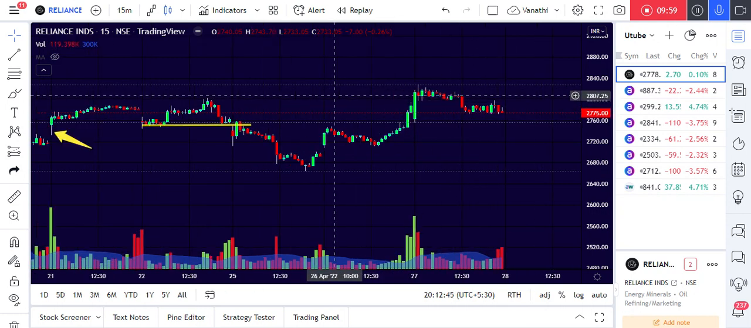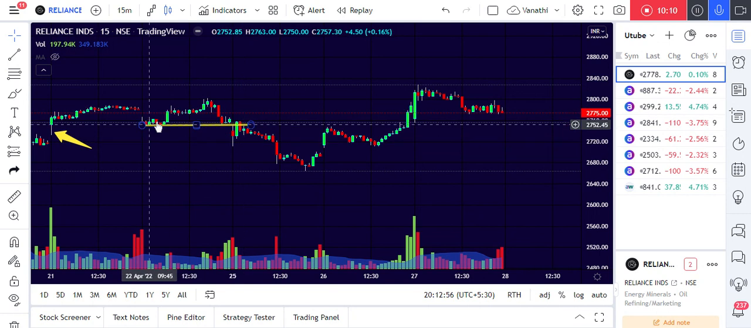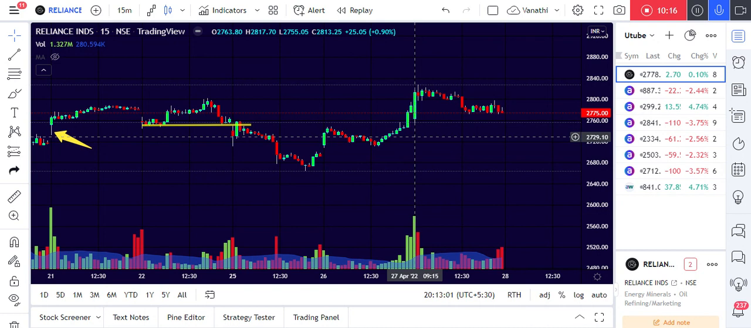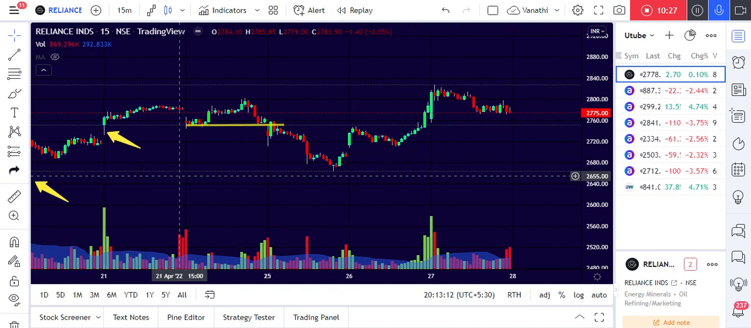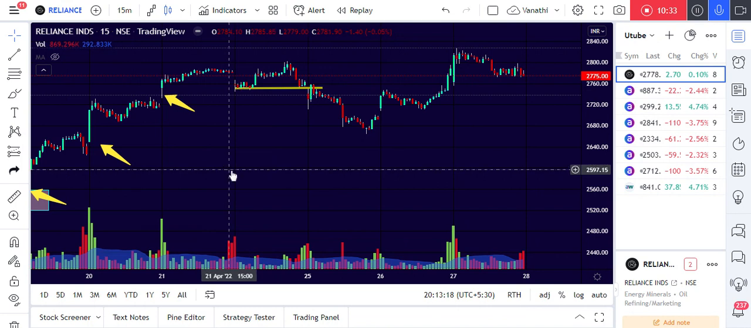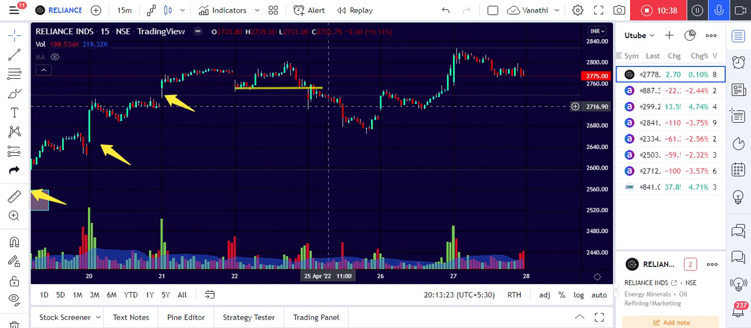Why is it happening? See this range, 2802. The 2800 level was not sustaining a few days back itself. So here also the price was unable to sustain 2800, and that's why it is not showing bullish strength. So you have to always keep in mind the previous days' support and resistance. Here it is a resistance, and the price fell down nicely.